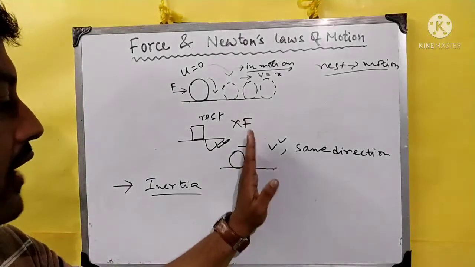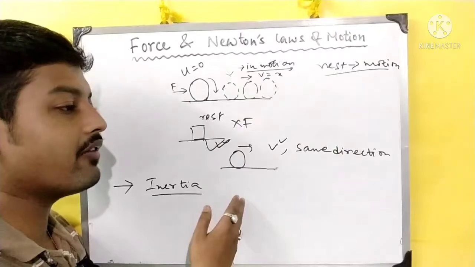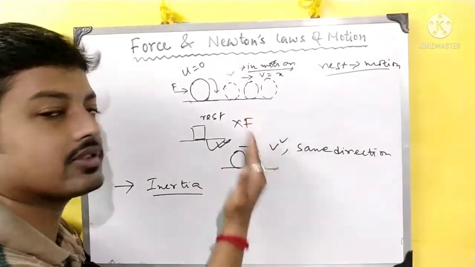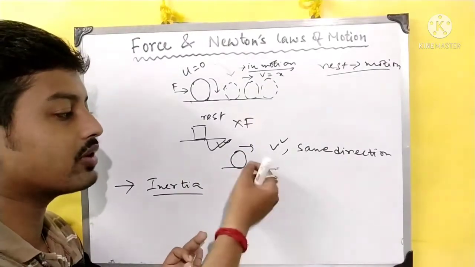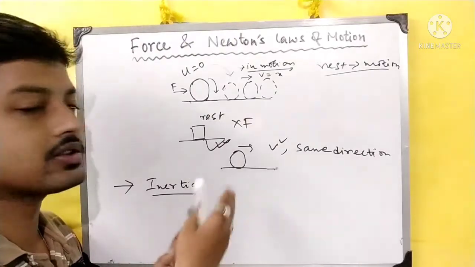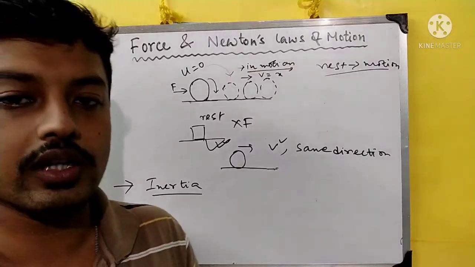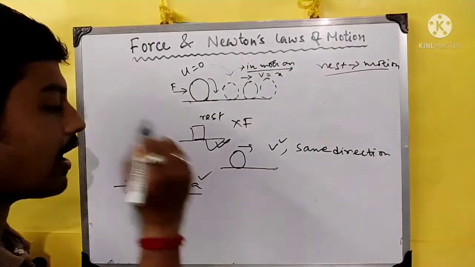This body is also having the same case. Whenever we try to stop this ball by applying some amount of force, instantly it will not stop. First it will have a feeling of thrust in our hand or in the object by which the force is given to that body. Then after some fraction of time it will stop. So this urge of a body to maintain its original state, which is rest or motion, is called inertia.